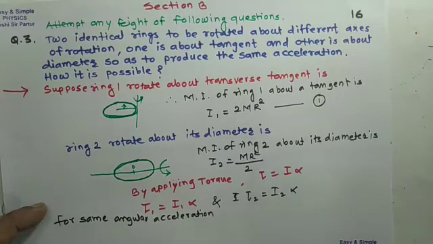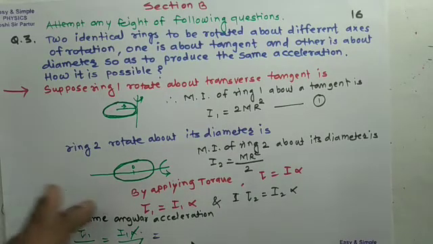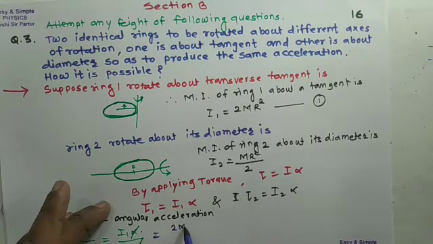what happen? Torque T1 upon torque T2 is equal to I1 alpha divided by I2 alpha. Alpha alpha is cancel. So I1 is 2mr square upon I2 is mr square upon 2.